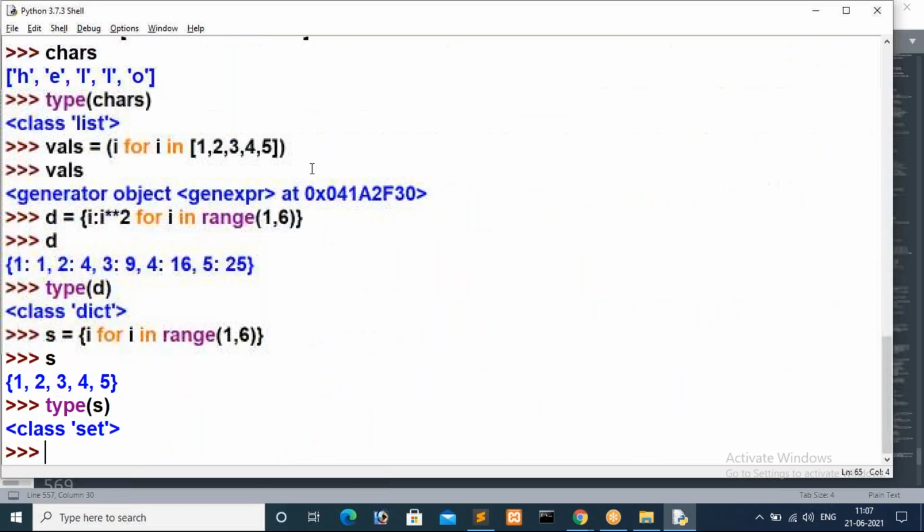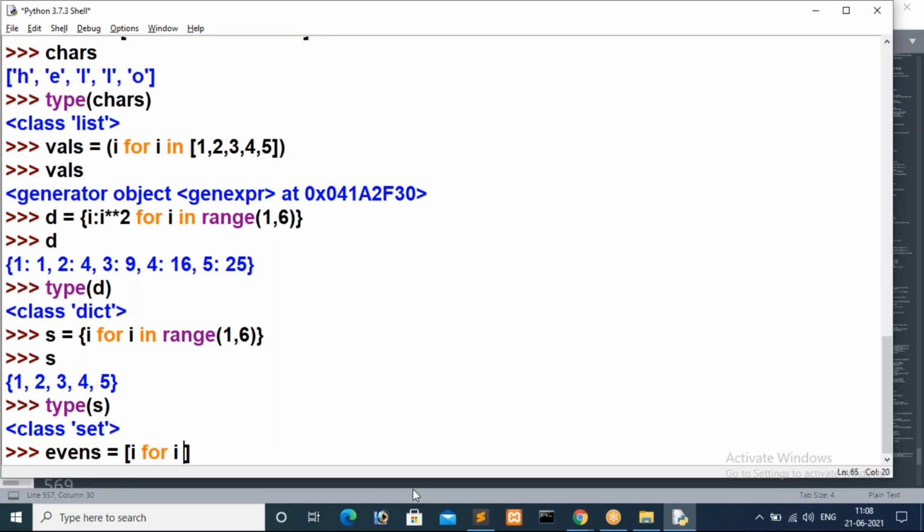We have to print evens by using list comprehensions. So evens is equal to, using list braces, I want to print only even numbers up to 10.